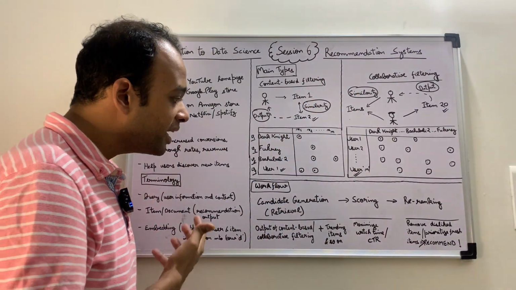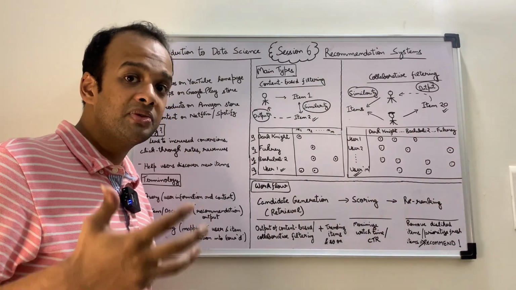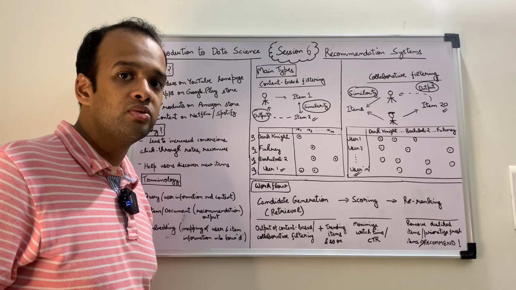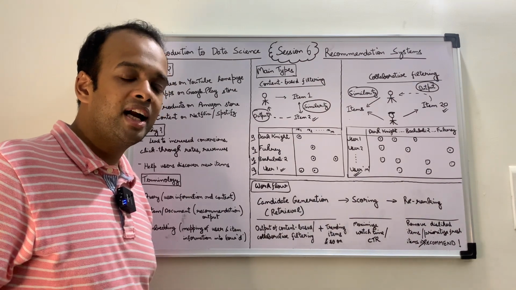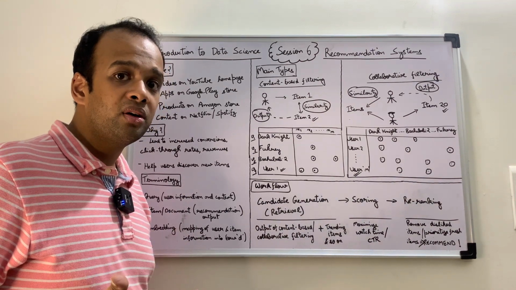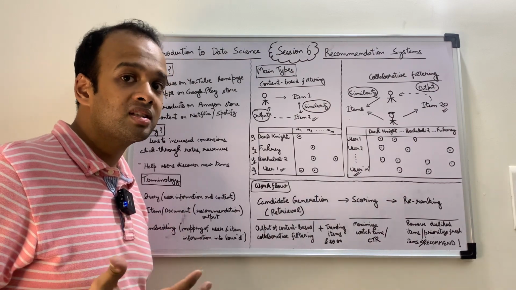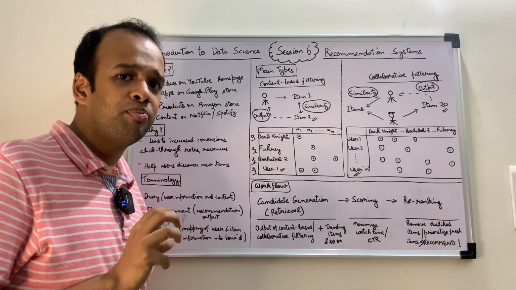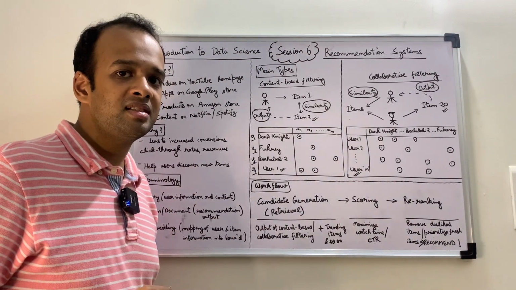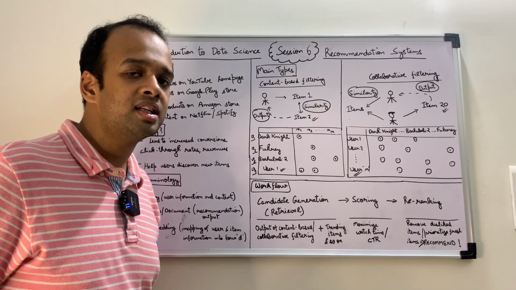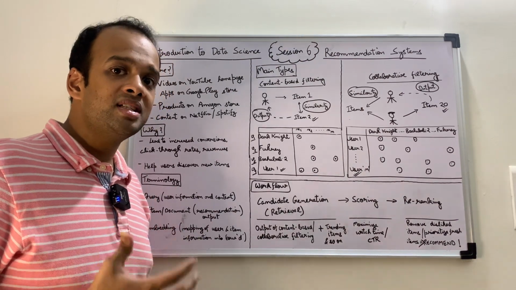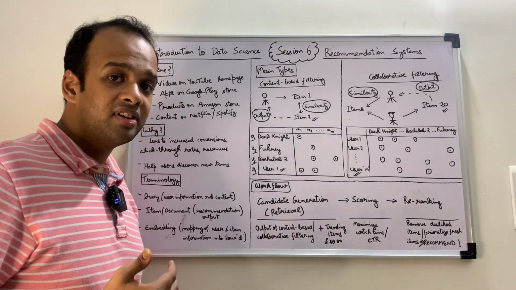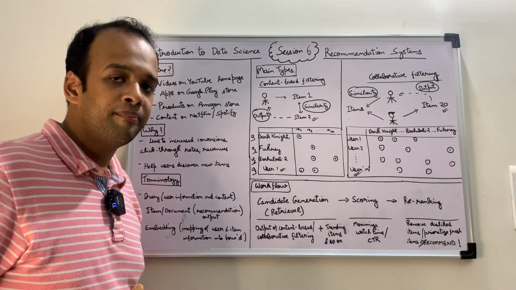We can also look at trending items, the most recent items in the market, and recommend even those to a particular user. Imagine you go to Amazon and it has an Amazon Day sale going on. The item with the most discount would come up on your homepage, even if it is something you probably have not purchased in the past and are not that interested in. It will still come up because it is a trending item. So that is candidate generation, the first step, also known as retrieval.